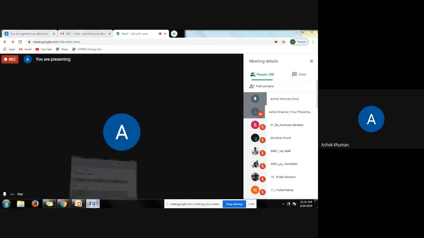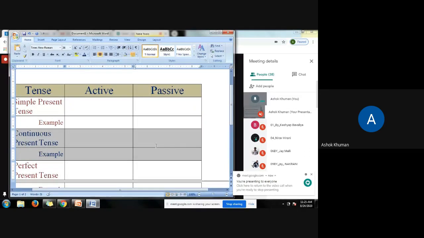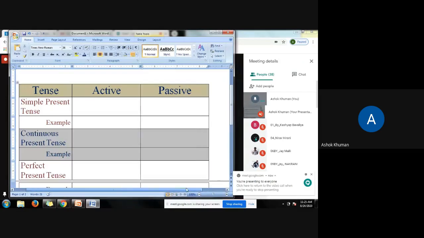Now friends, look at your screen. In present tense, generally our concern would remain on three tenses, and they are, you can see on your screen, simple present tense, continuous present tense, and perfect present tense.